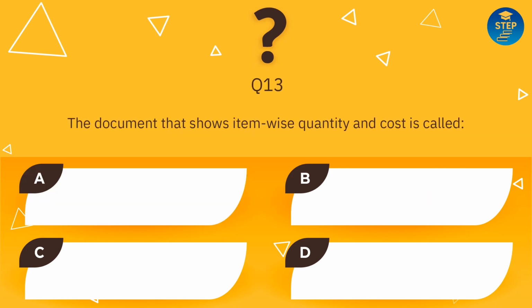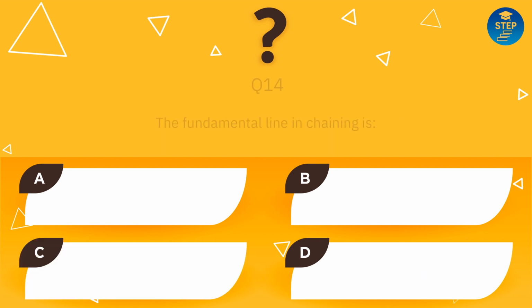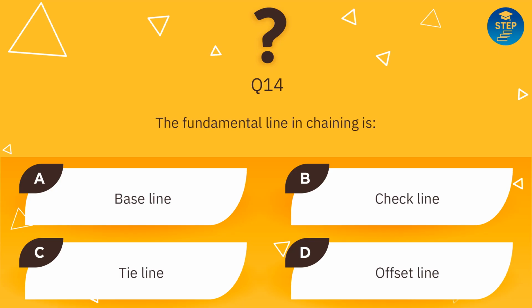The document that shows item-wise quantity and cost is called: estimate, abstract of cost, BOQ, ready list. Answer is BOQ. The fundamental line in chaining is: baseline, check line, tie line, offset line. Answer is baseline.